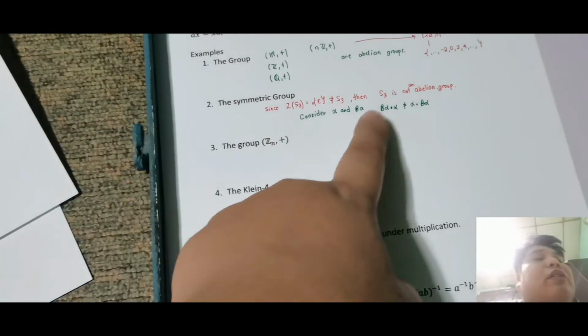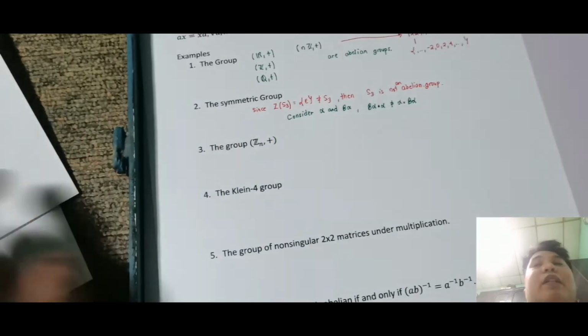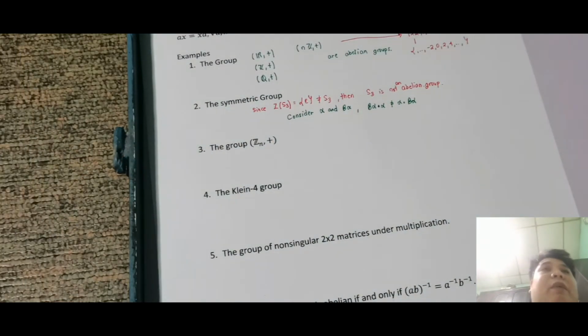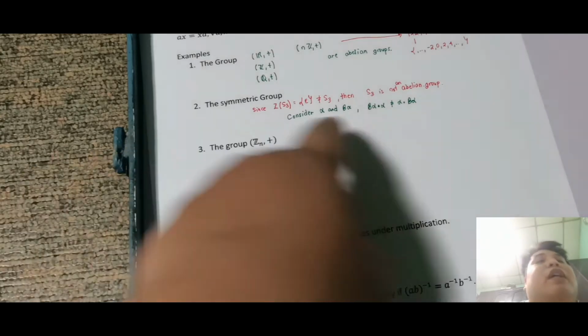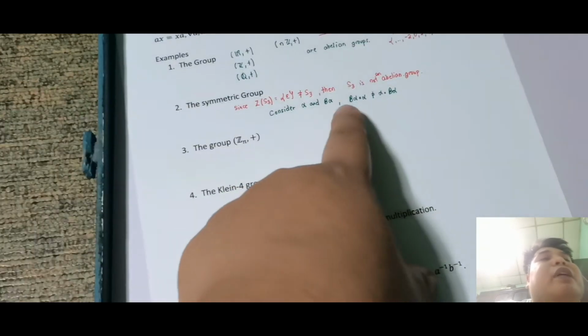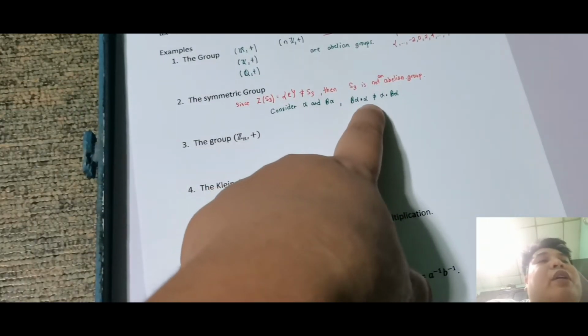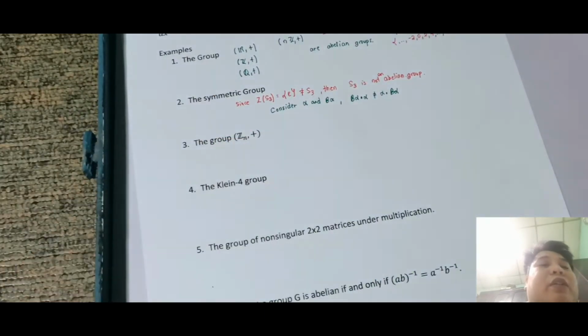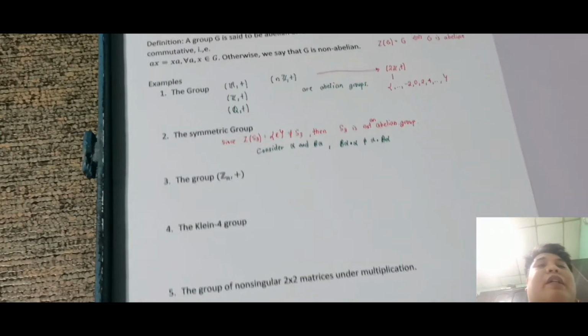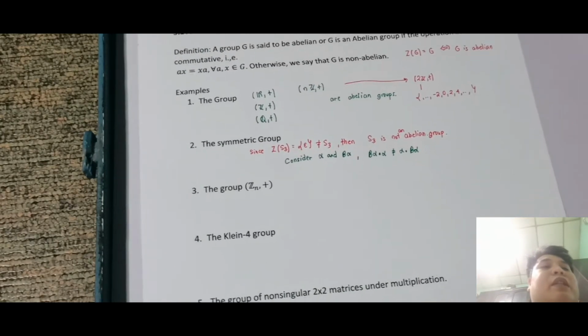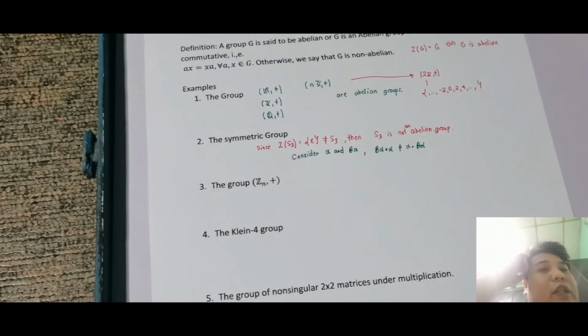So since may nakita ko isang counter example, sabi nga ng pagiging abelian, abelian ka pag for all a and x, so meaning sa lahat ng element dapat sila commutative sa isa't isa. So since nakita natin ang isang pair ng element kung saan hindi sila nag-equal, therefore hindi siya abelian group. Okay, so tandaan, S3 or the symmetric group is not an abelian group.